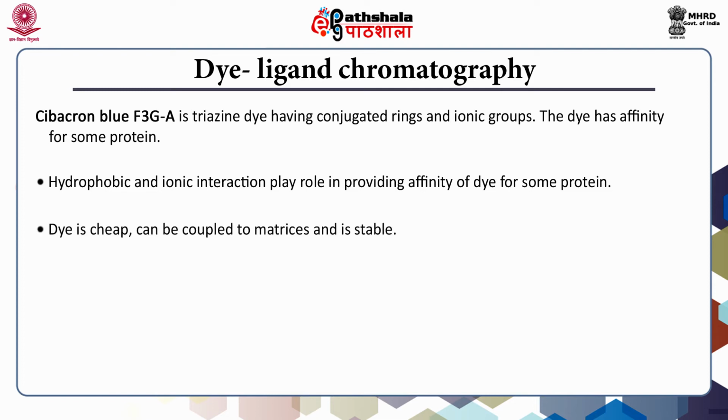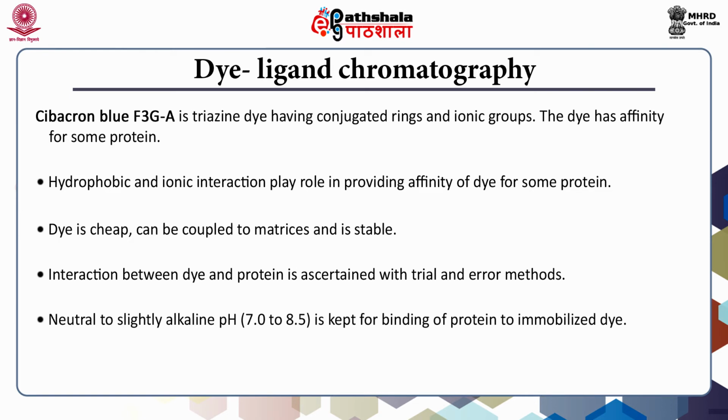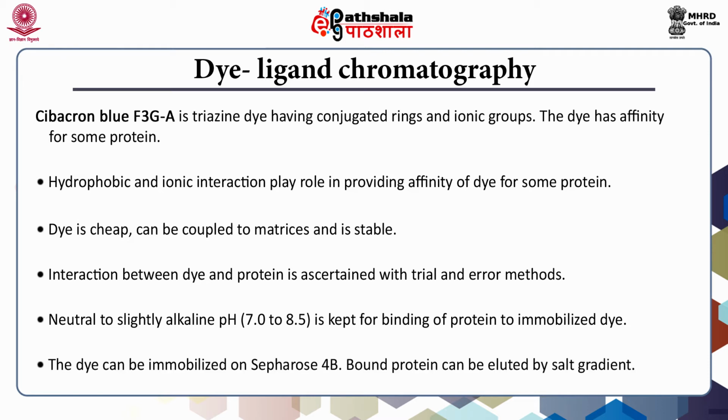The dye is cheap, can be coupled to matrices, and is stable. Since which protein will bind to the dye cannot be predicted, the interaction between dye and protein is ascertained with trial and error methods. Neutral to slightly alkaline pH is kept for binding of protein to the immobilized dye. The dye can be immobilized on Sepharose 4B. Bound protein can be eluted by a salt gradient.